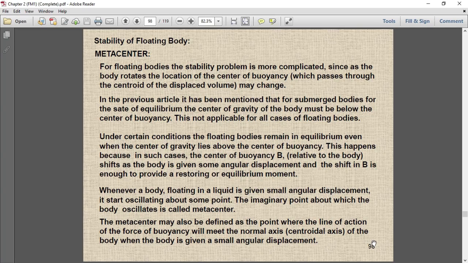Sorry, this topic will take some more time, and I don't think I have enough time to complete it in this lecture. So we will discuss the stability of a floating body and the concept of a metacenter in the next video. Today I am ending my lecture at this point.